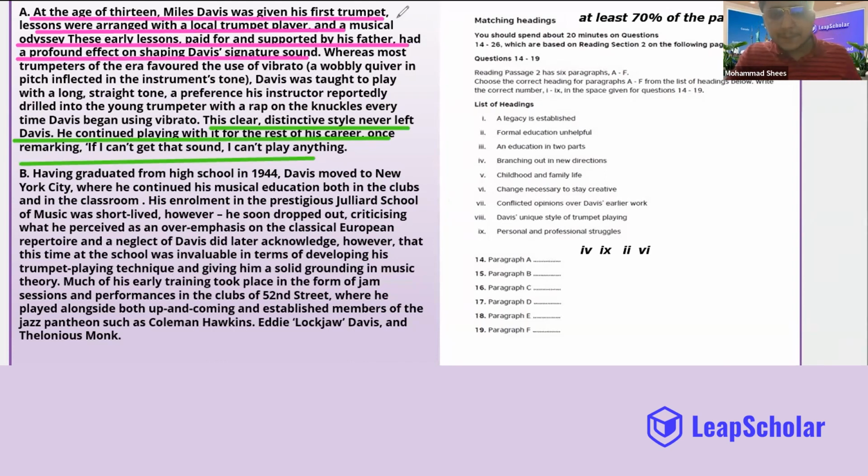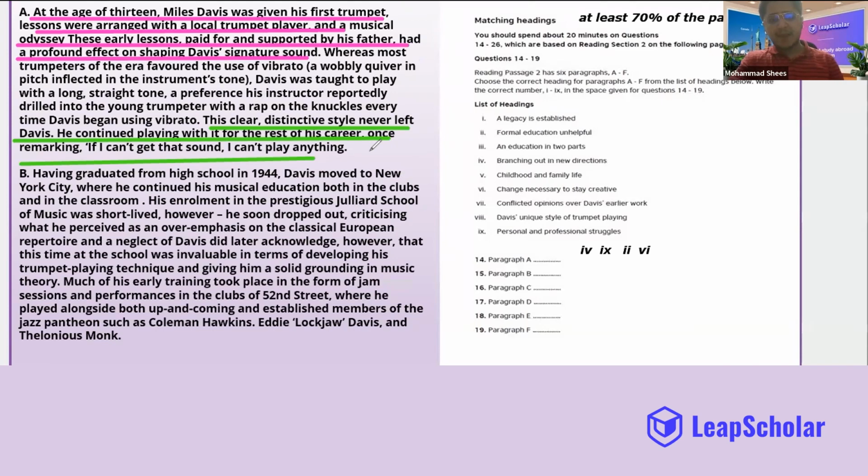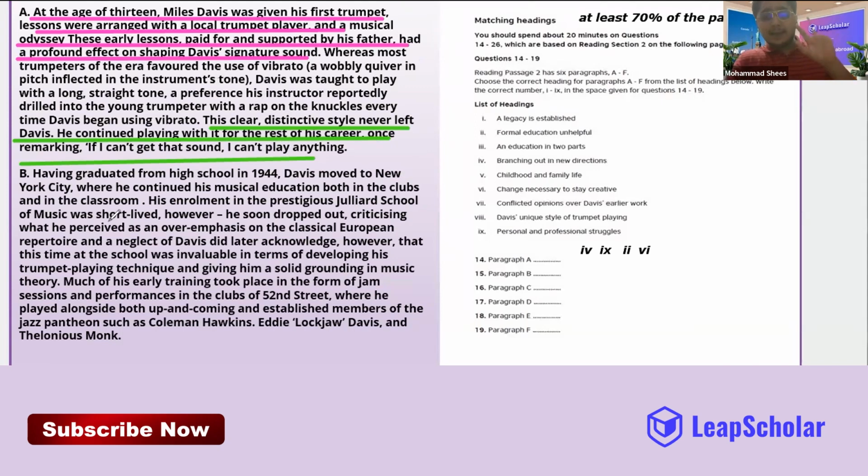So guys, what is the main idea that you are able to figure out from the lines that I have marked with pink and green? The main idea I have marked is his signature style. So I could see that these 7 lines are actually talking about something unique, a unique sound.